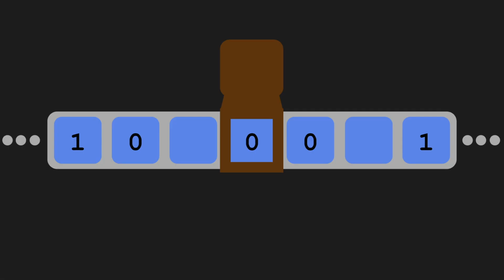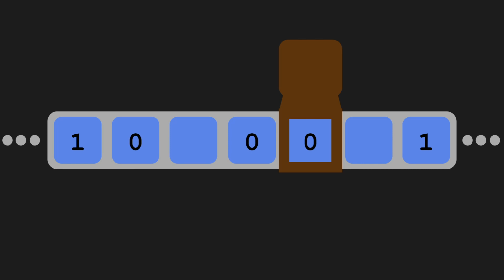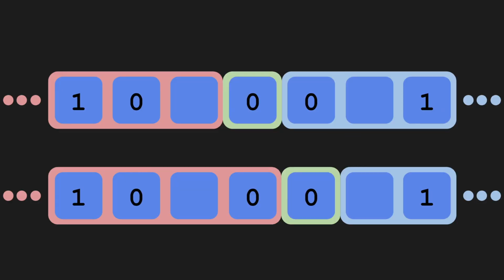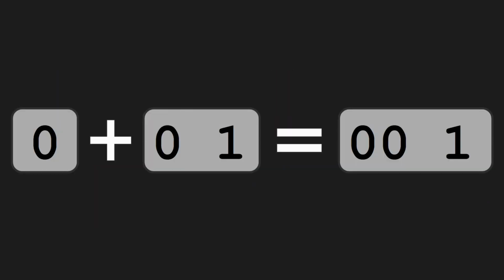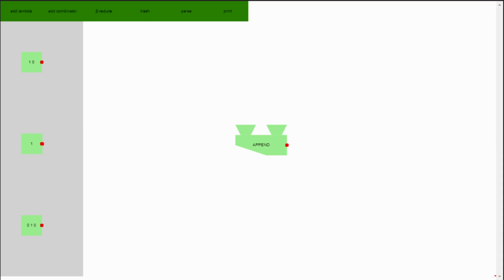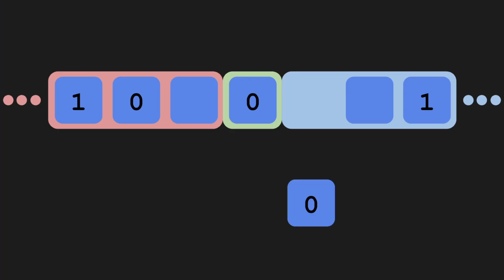Now let's look at a more complicated instruction, moving the tape. If the tape moves to the right, the strings will change like this. The current symbol is added to the end of the left string, the first symbol is removed from the front of the right string and set as the current symbol, and if it moves to the left, the opposite. Okay, let's try to encode this movement. We can't really define appending to a string until we know what a string is, so for now we can have a placeholder function.